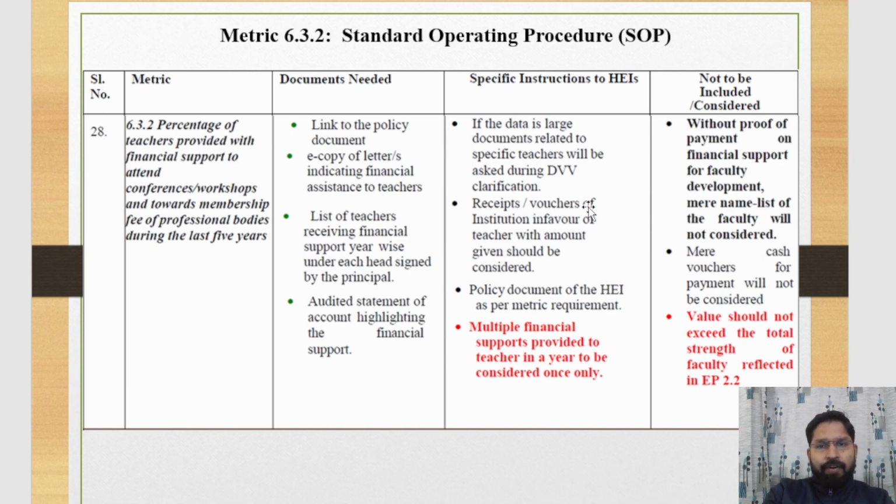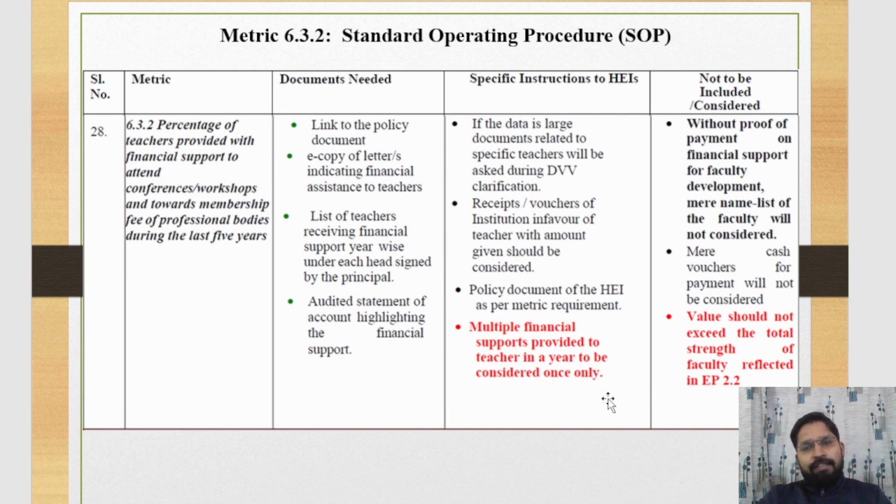Received vouchers of the institution in favor of the teacher, with the amount given, shall be considered, along with the policy document of the higher education institution as per matrix requirement. Multiple financial support provided to a teacher in a year is to be considered only once.